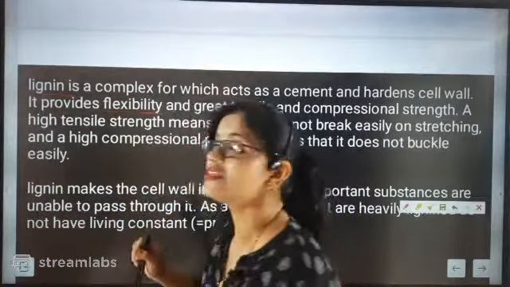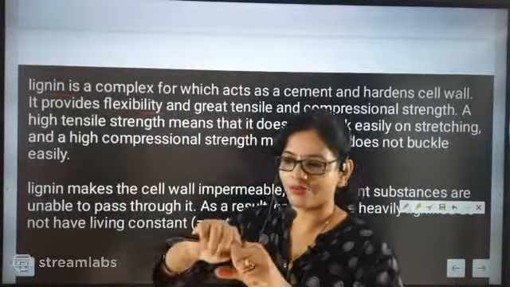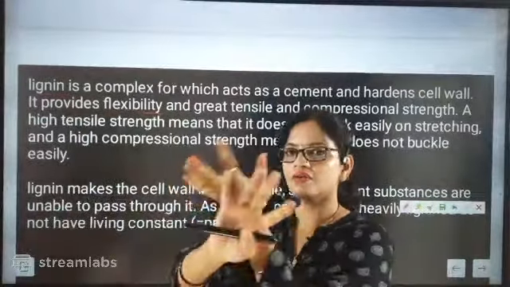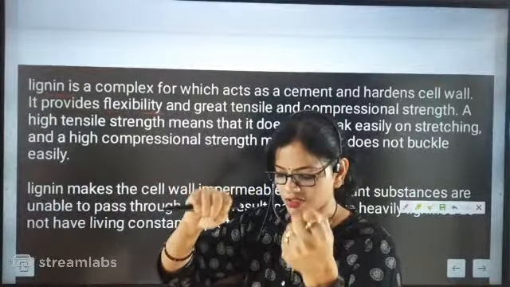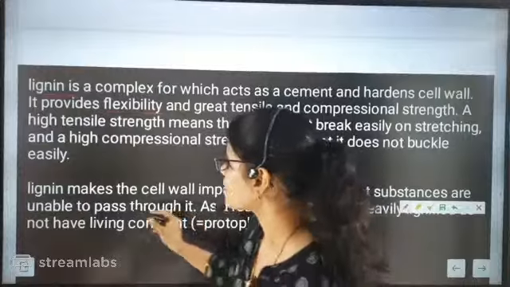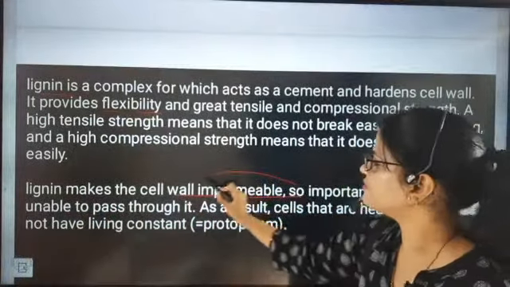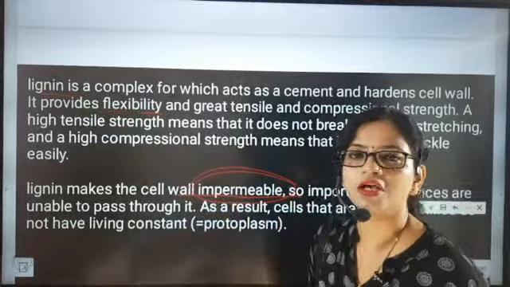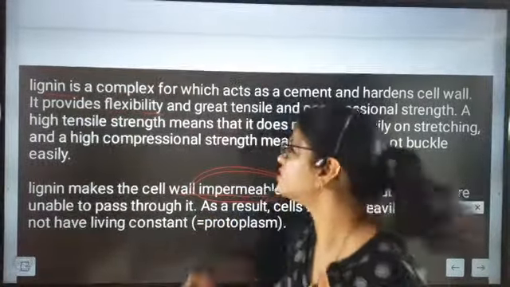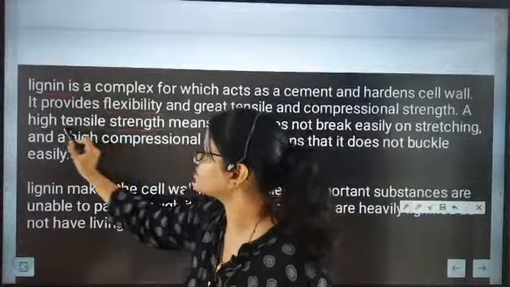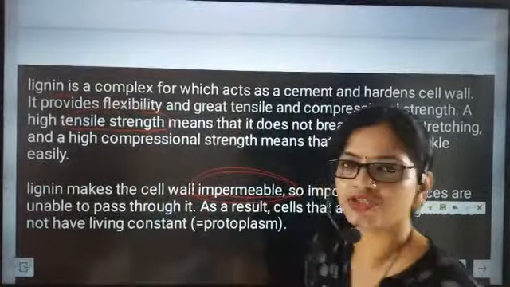You cannot break it easily, you cannot buckle it, you cannot thrash it easily. So lignin makes the cell wall impermeable. Two things: first, lignin is giving tensile strength.